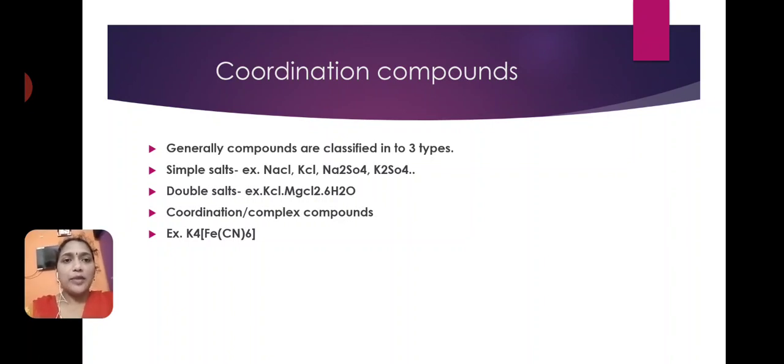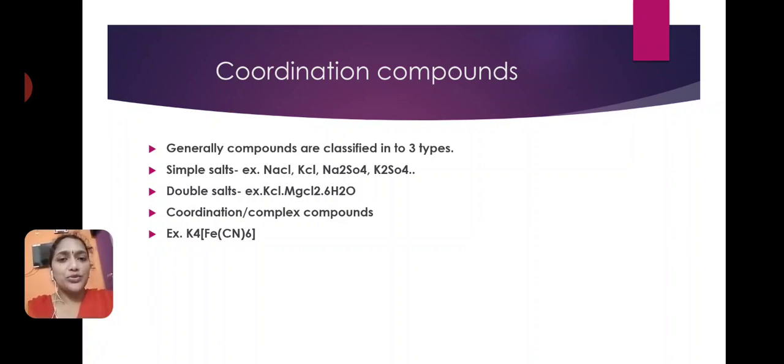The third type of compounds is coordination or complex compounds. These compounds undergo partial dissociation when dissolved in water.